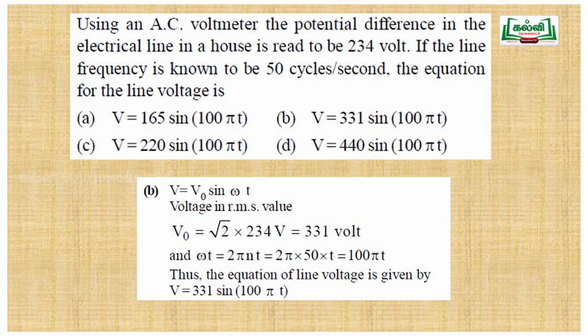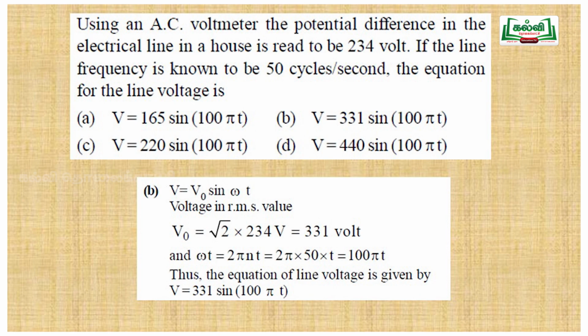Here it is given that using an AC voltmeter, the potential difference in the electrical line in a house is read to be 234 volt. We have already seen that the AC voltmeter will read the RMS value, that is the effective value. If the line frequency is known to be 50 cycles per second, they are asking for the equation of the line voltage. It is very simple. By the definition of the EMF, V is equal to V naught sin omega t. So we need to find V naught, the maximum value, and omega.